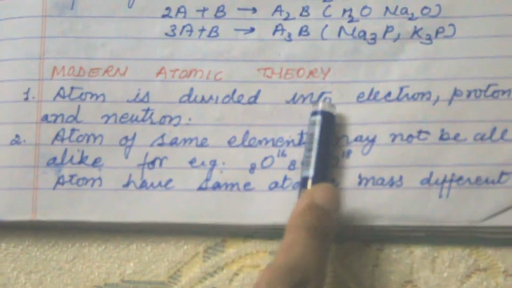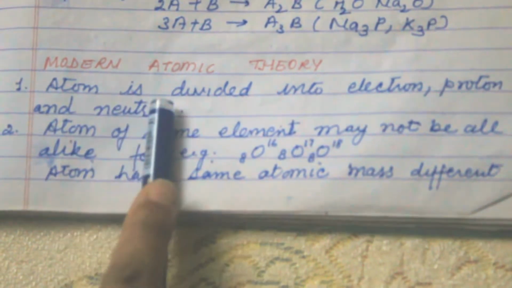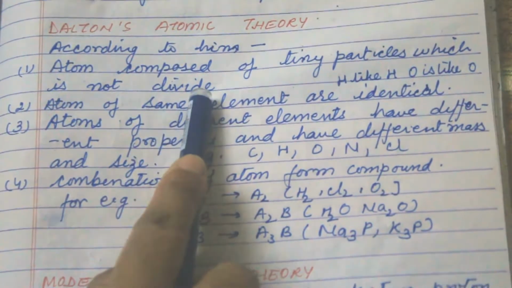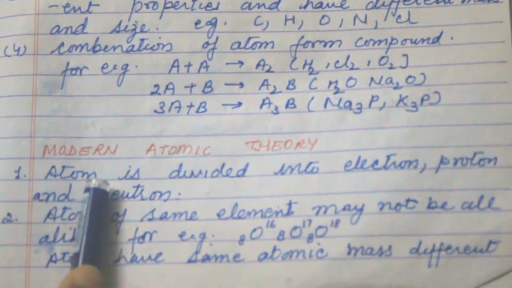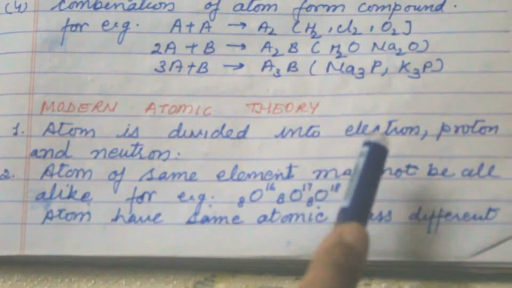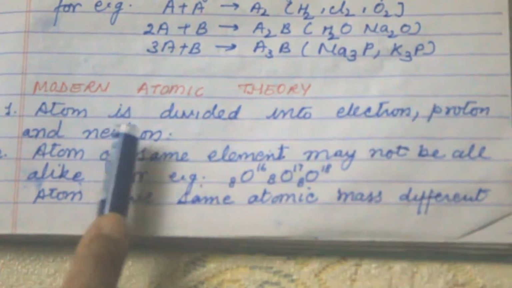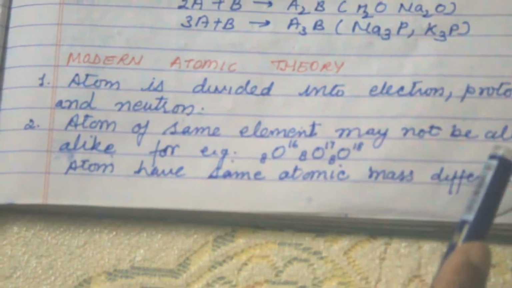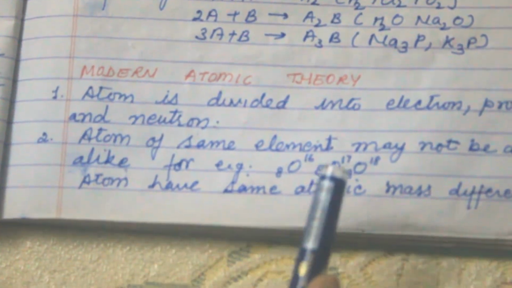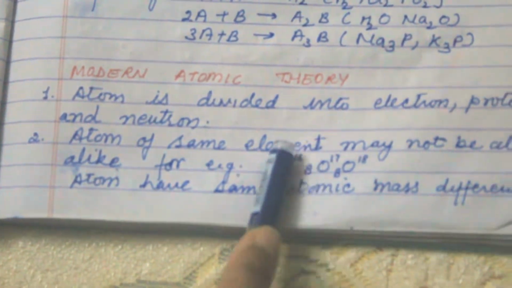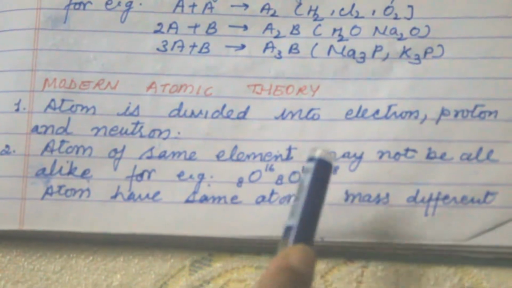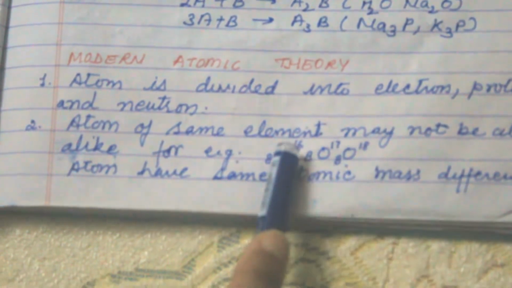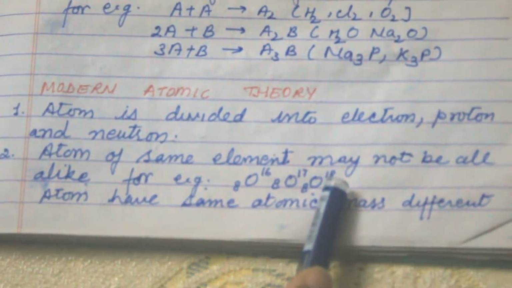The atom is divided into electron, proton and neutron. Dalton stated that the atom is not divisible, but in modern atomic theory it is stated that it is divisible into electron, proton and neutron. Atoms of the same element may not be all alike, just like oxygen. This oxygen is different from that oxygen because the atomic weight is different.